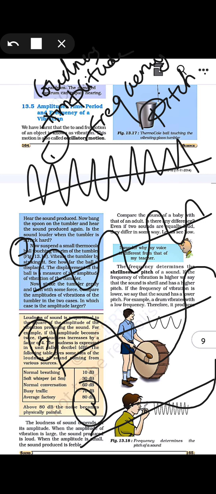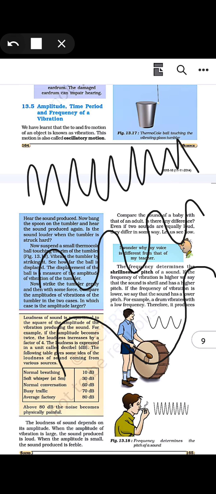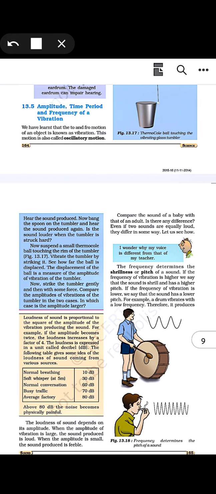And if we talk about a sharp sound, like the whistle of your pressure cooker at home, or the simple whistle which you blow with your mouth, then the sound is very sharp. There the frequency is highest. If the frequency is low, the pitch is very low, and the sound will not be that sharp. If the wave is very big, the sound is very loud. So the loudness is given by its amplitude and the pitch is given by its frequency.